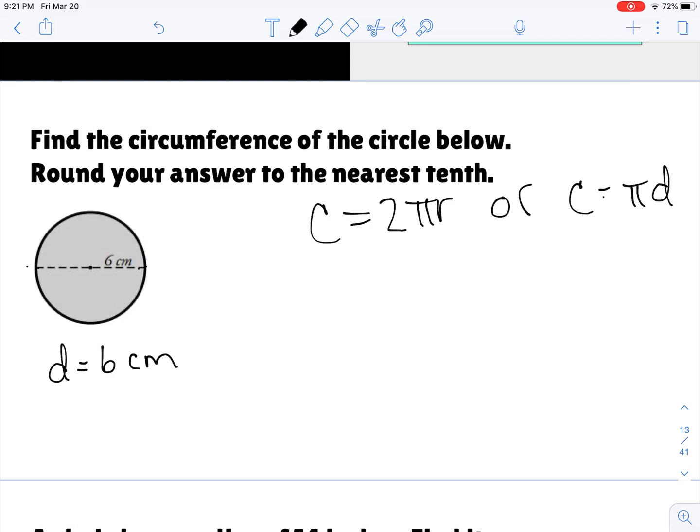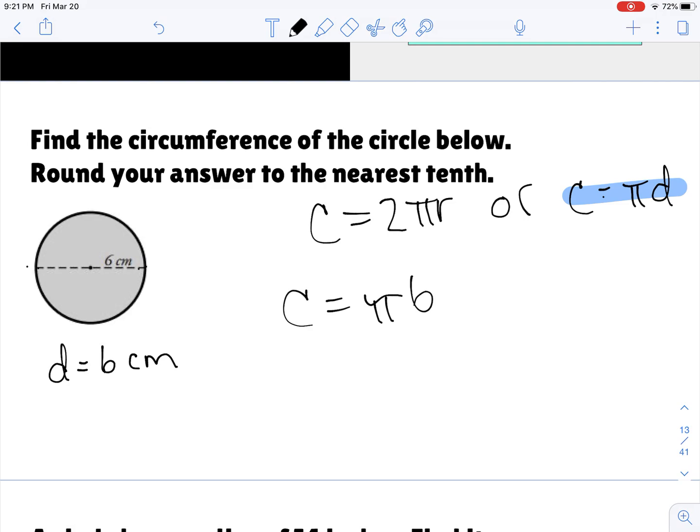So in this case, it would make more sense to use pi times diameter. Does it really matter? No. You can tell me that the radius is 3 and substitute in here. It's the same deal. So we would do circumference equals pi times 6.